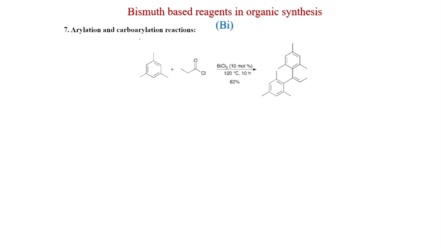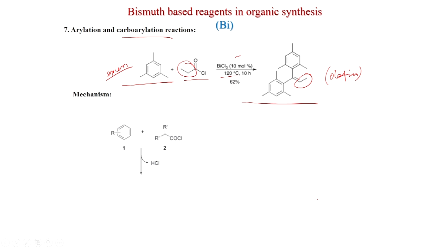Now, we will discuss arylation and carboarylation reaction. So, if you use mesitylene with acid chloride with bismuth chloride 10 mole %, 120 degree centigrade, of course you have to use excess, and you get this olefin. This is a very interesting reaction, the olefin is formed here, with this group coming from this also of course.